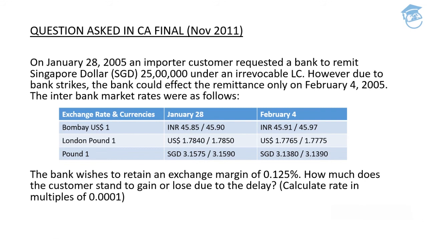Now, all you need to do is multiply the same with 25 lakh rupees and you'll get the figure. After doing that, you just need to retain the margin, which is 0.125. And that's it. You'll get to know the kind of gain or loss you've actually made in this particular transaction. Clear guys? Confident about the question? Cool. Let's move ahead with the solution part.